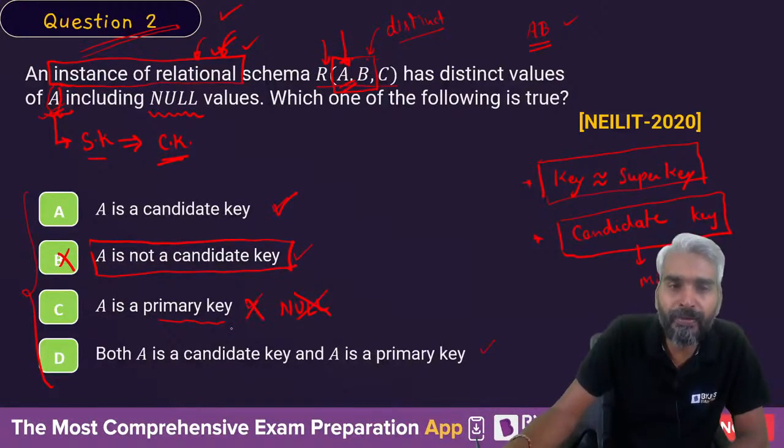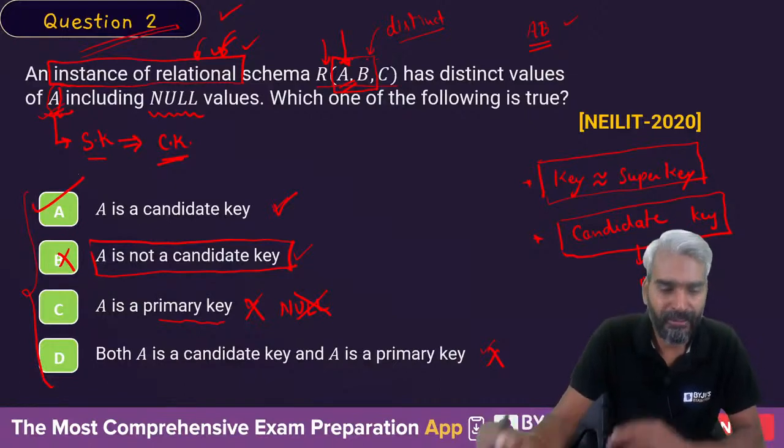So A cannot be a primary key. A is a candidate key. Obviously, it is not correct. So the correct answer will be A. Let's move to the next question.